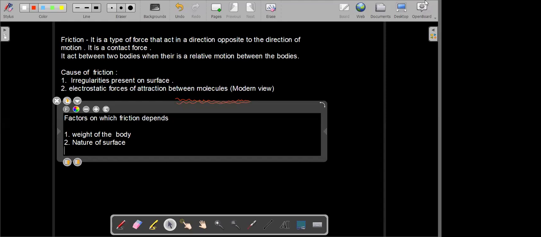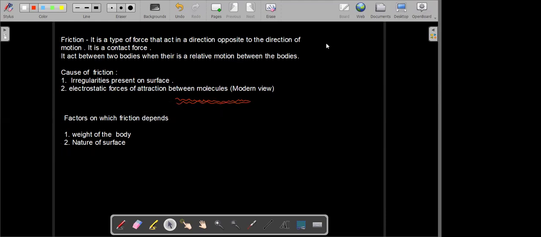So let us see what were the activities which we listed out here that could be done for understanding friction.